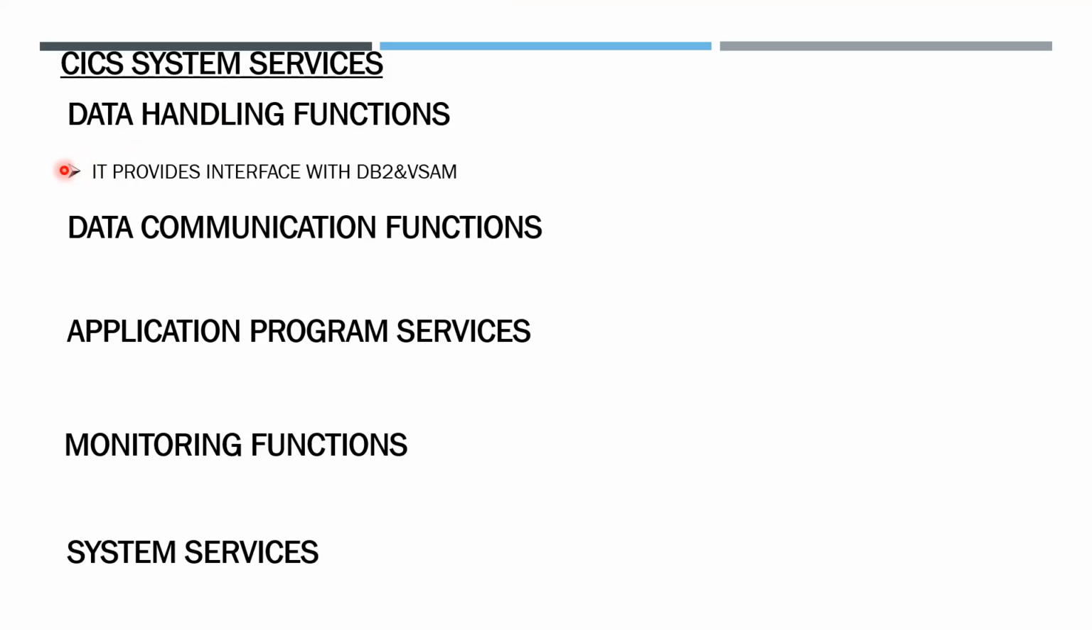Data handling function means it provides an interface with the database and VSAM. Data handling is about how CICS handles the data. What is the interface provided for CICS to access the data? Data will be in a database, so how is CICS accessing the database?